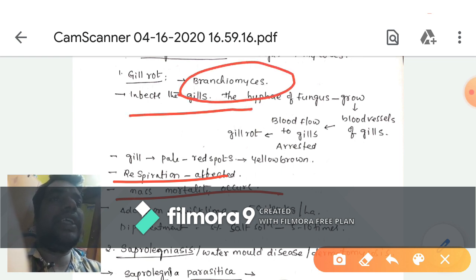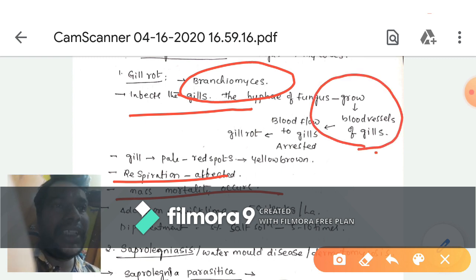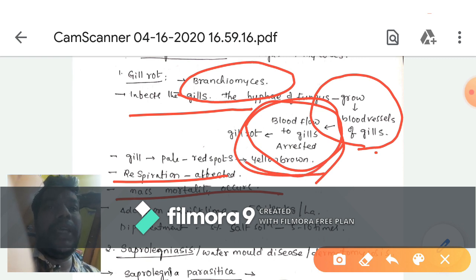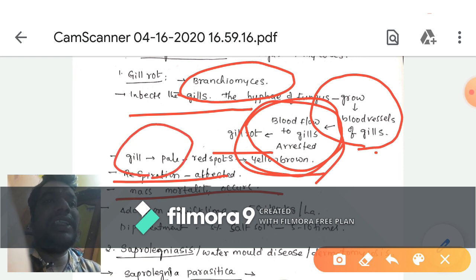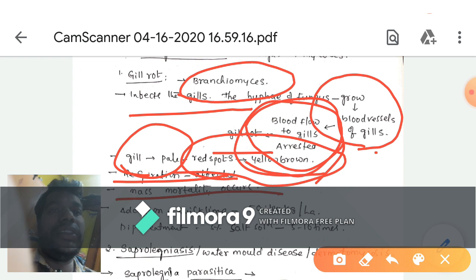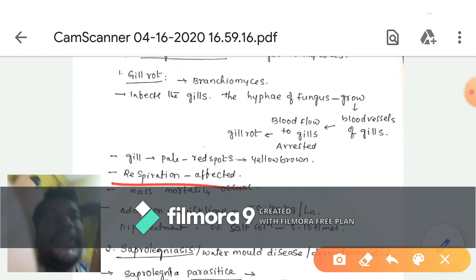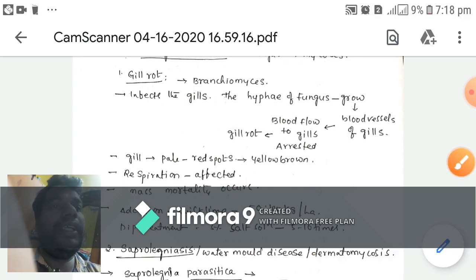It infects the gills, and the fungus rapidly grows in the blood vessels and completely stops the blood flow to the gills.